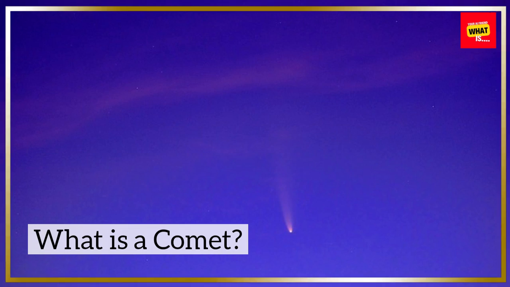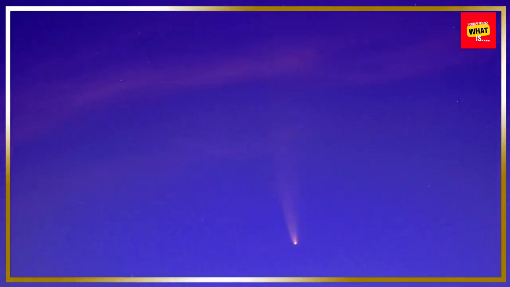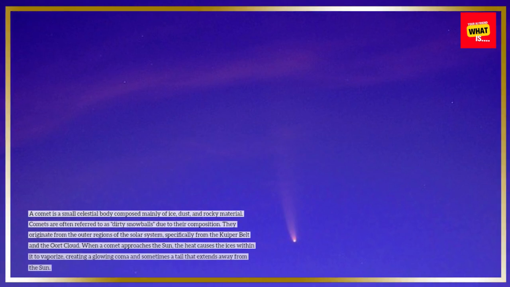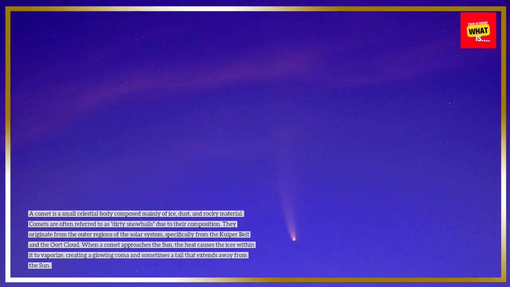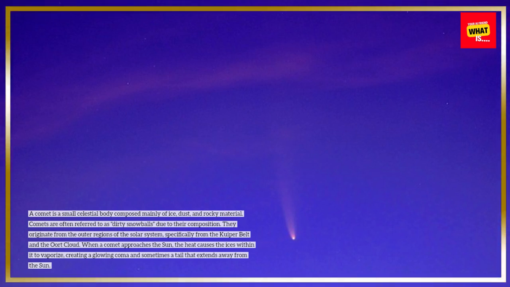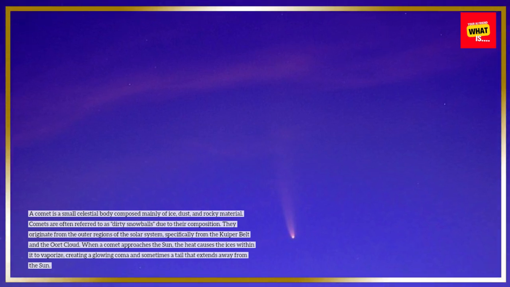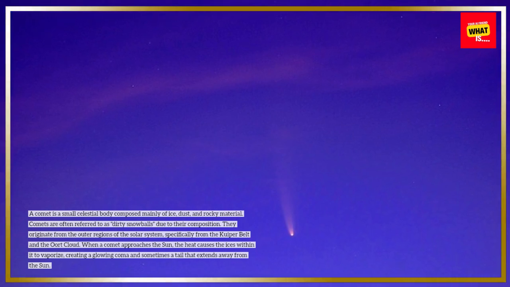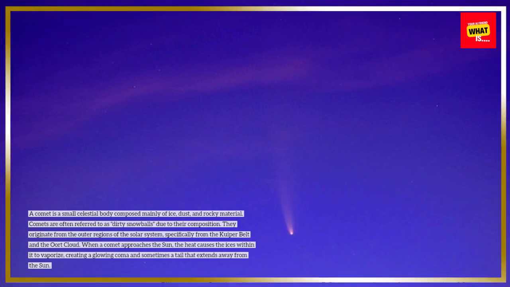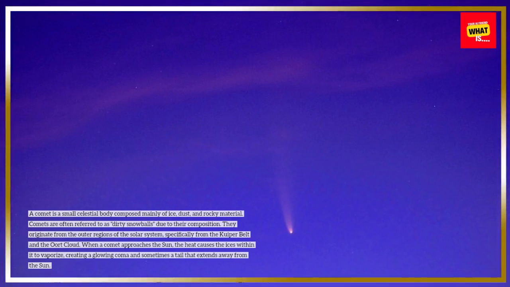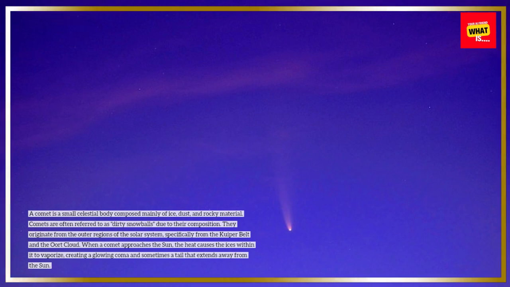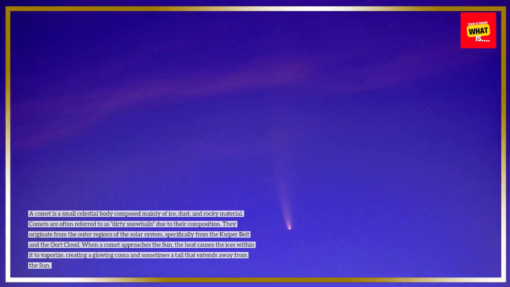What is a comet? A comet is a small celestial body composed mainly of ice, dust, and rocky material. Comets are often referred to as dirty snowballs due to their composition. They originate from the outer regions of the solar system, specifically from the Kuiper belt and the Oort cloud. When a comet approaches the Sun, the heat causes the ices within it to vaporize, creating a glowing coma and sometimes a tail that extends away from the Sun.